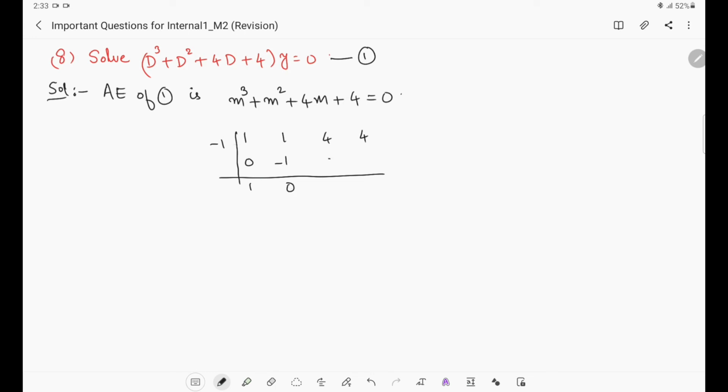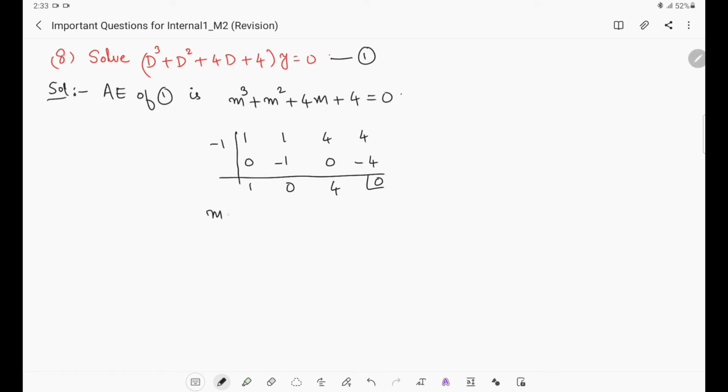Then 0 into minus 1 is 0. Then 4 plus 0 is 4. Then 4 into minus 1 is minus 4. So we are getting 0 here. When we start with minus 1, we are getting 0 here. So one root is minus 1, for this auxiliary equation.